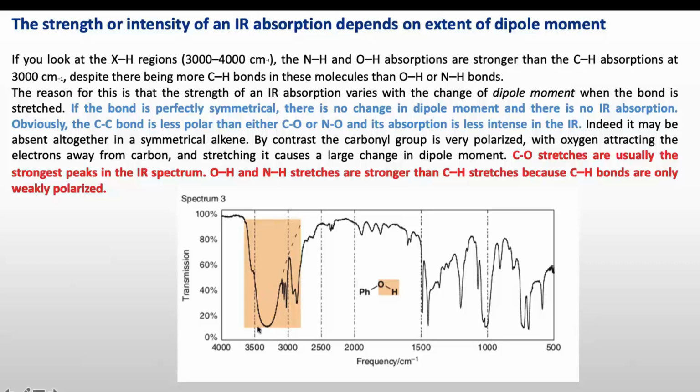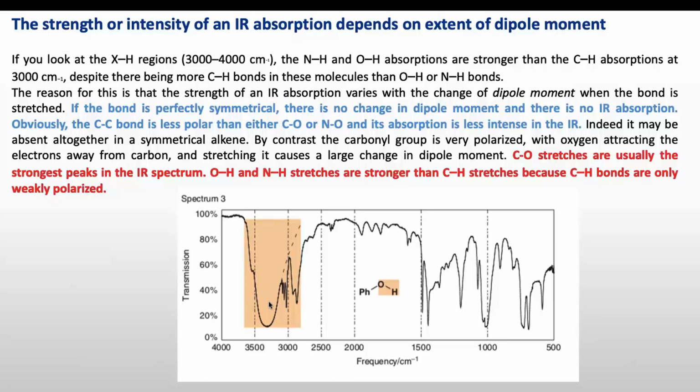So the OH peak is more intense than the CH peak in this spectrum, even though there are more CH bonds in this molecule and only one OH bond. The reason is that the strength of an IR absorption varies with the change of dipole moment when the bond is stretched.